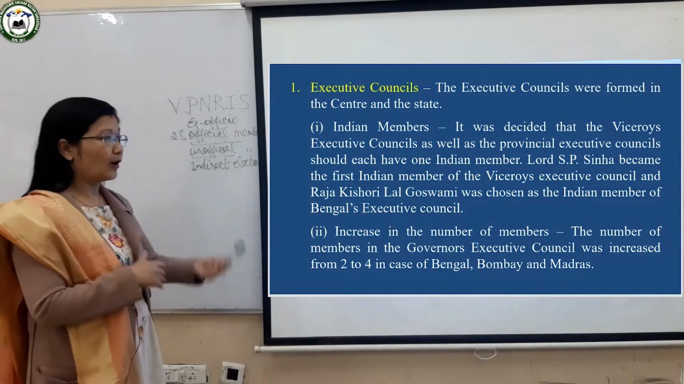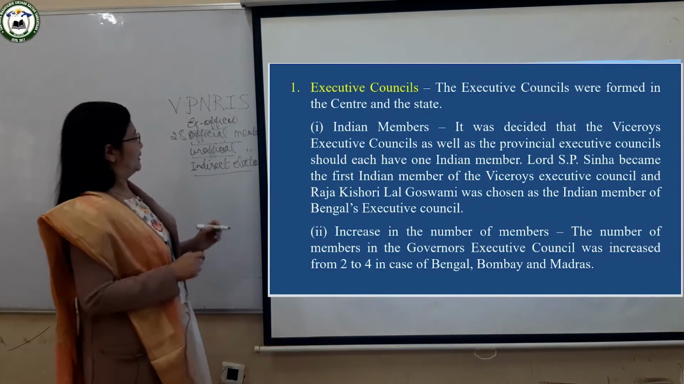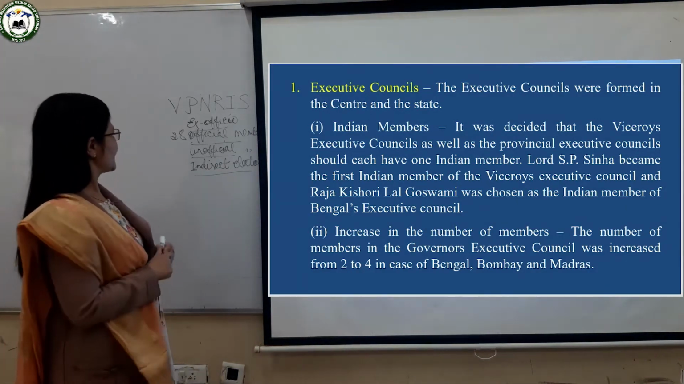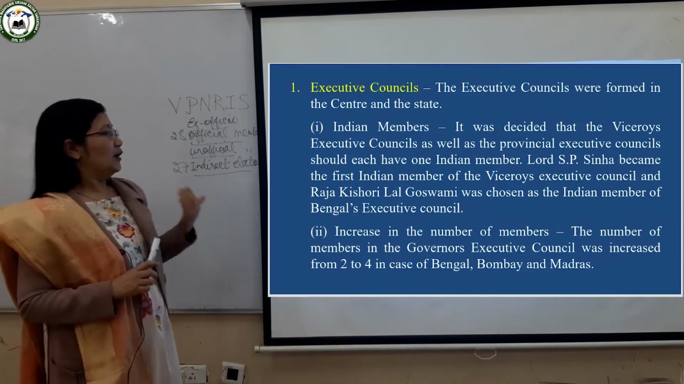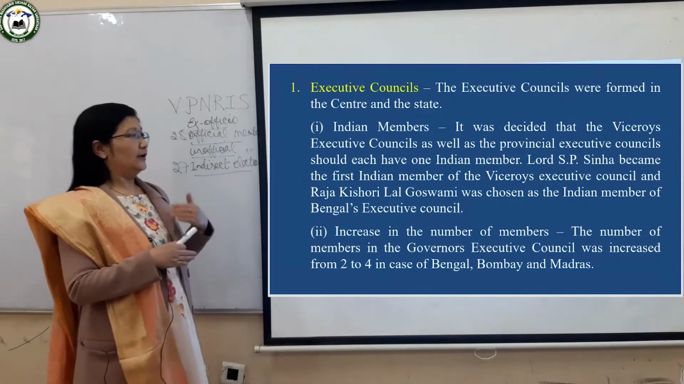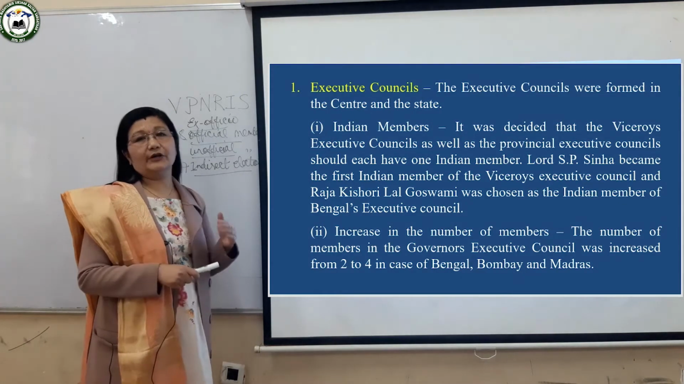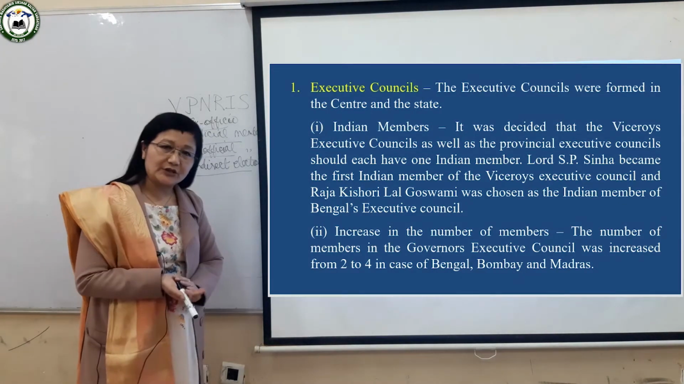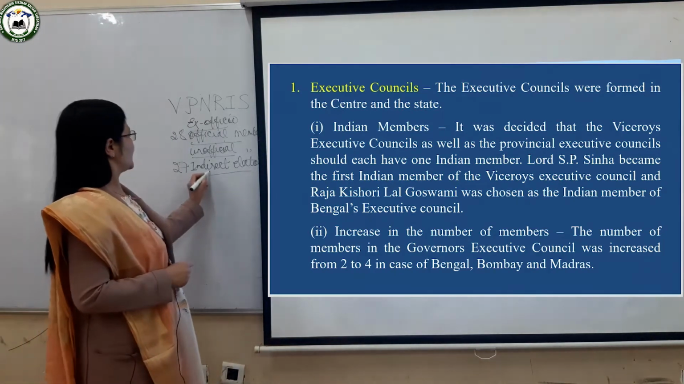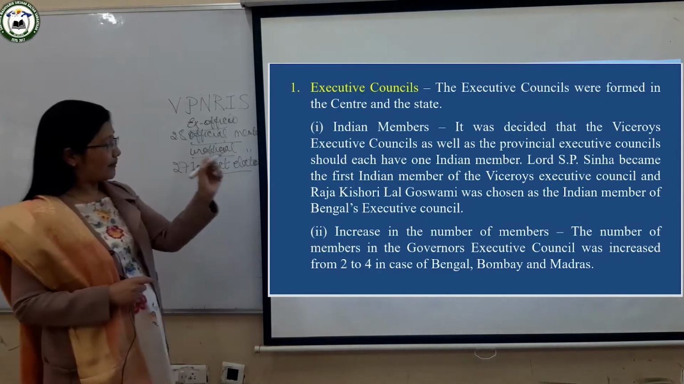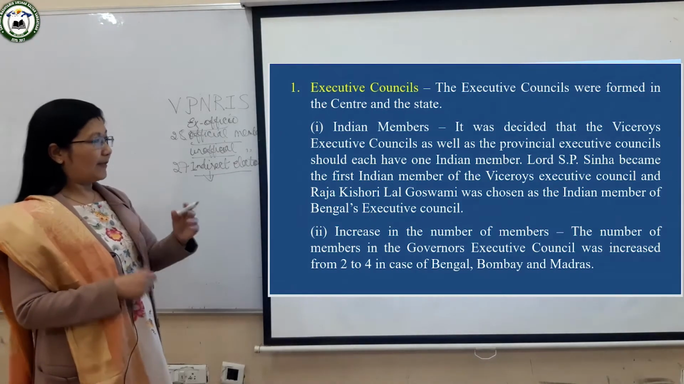They were not nominated. Nominated or appointed means to choose, but they were indirectly elected. 27 members were indirectly elected, and these 27 members were mostly chosen on the basis of their education, on the basis of their wealth, and they also had to be members of the Chamber of Commerce.